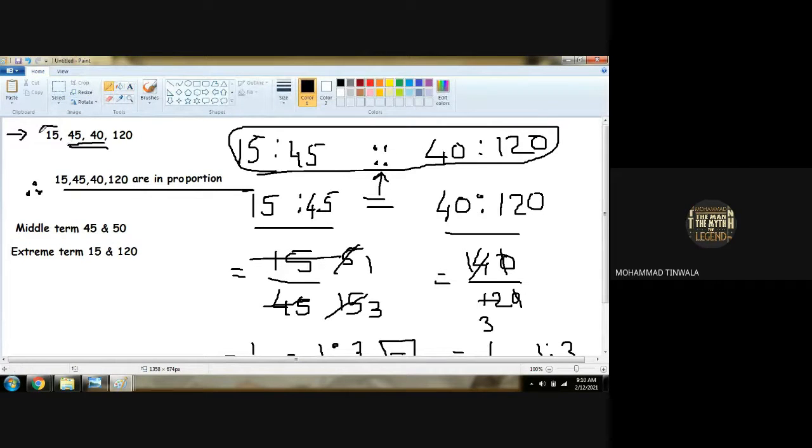Extreme terms mean the two terms at the corners. This is known as extreme term. Is that clear, girls? And middle terms will be the in-between terms. Though we found the ratio of 40 and 120, and of 15 and 45, we don't care about that thing. But while finding the proportion, we got four terms in a sequence. In the line in which they are given, we have to recognize the middle terms. Is that clear?